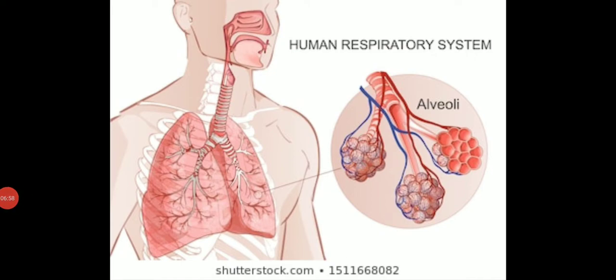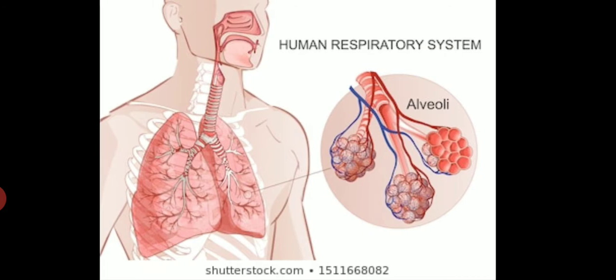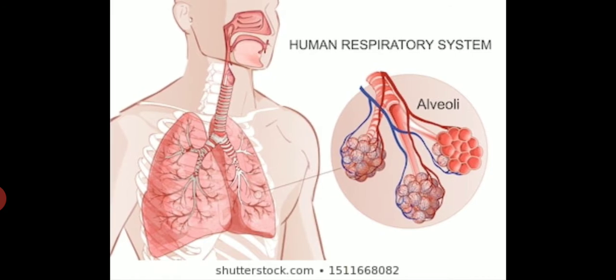These bronchioles will now terminate into a balloon-like structure, and this balloon-like structure is known as alveoli. You can see that it looks like a bunch of grapes, so these are alveoli. Alveoli are the structural and functional unit of the lungs. As you already know, neurons are the structural and functional unit of the brain, and nephrons are the basic functional unit of our kidney. In the same way, alveoli are the structural and functional unit of our lungs.